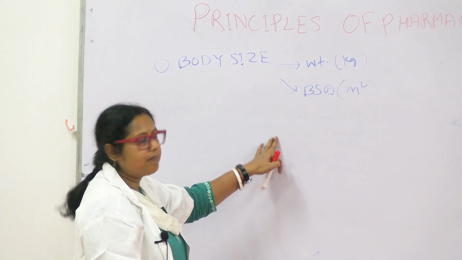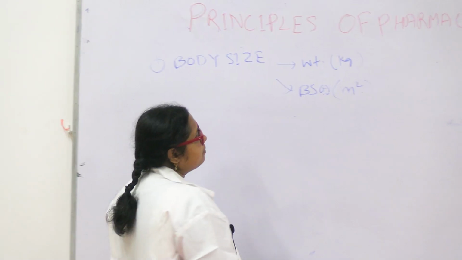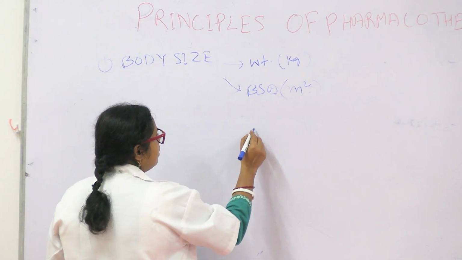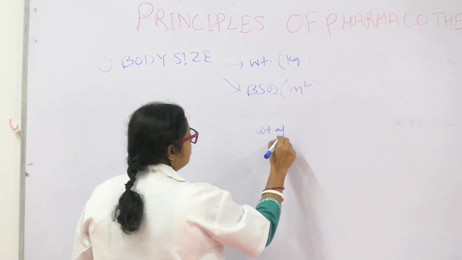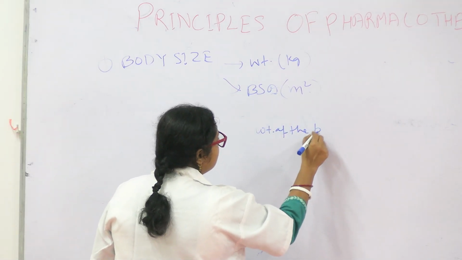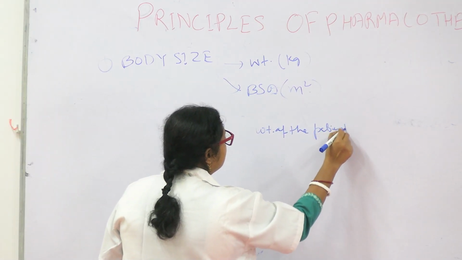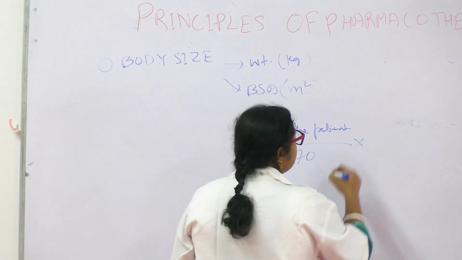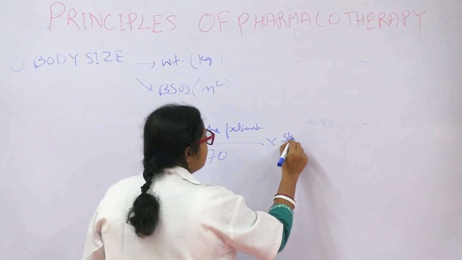So, for weight, we have a formula, okay? Weight of the patient divided by 70 multiplied by standard adult dose.